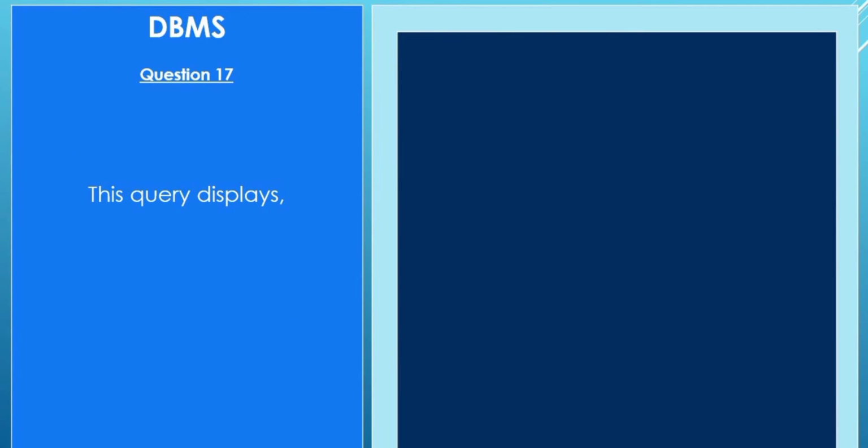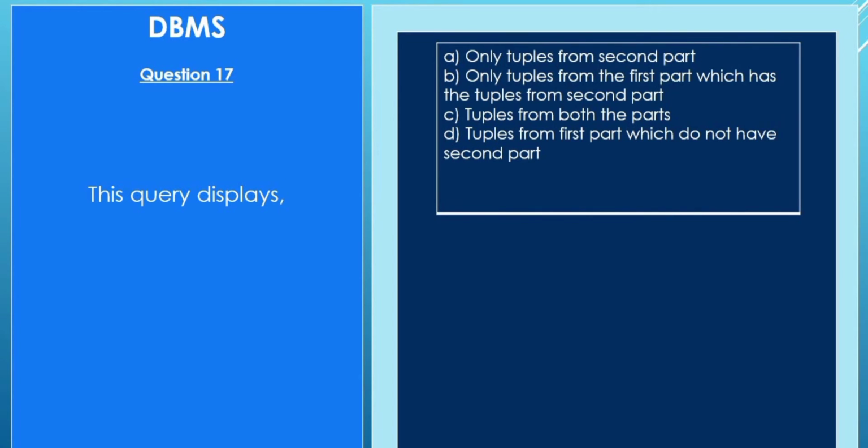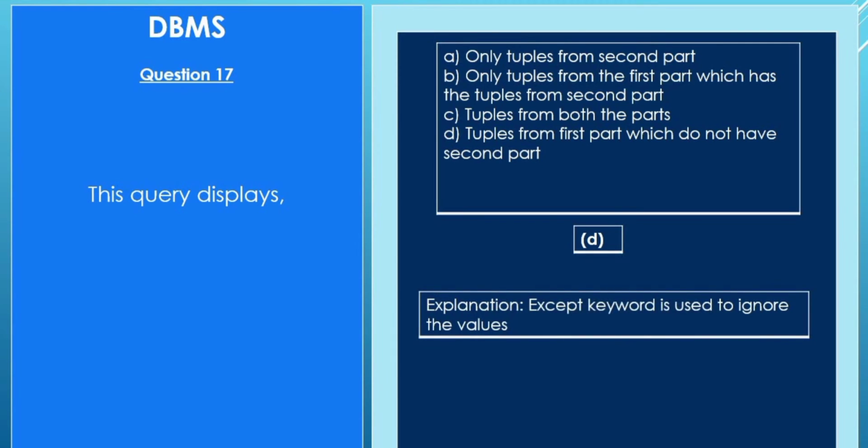Question number 17. This query displays: A. only tuples from the second part, B. only tuples from the first part which have the tuple from the second part, C. tuples from both parts, D. tuples from the first part which do not have a second part. Answer is D. Tuples from the first part which do not have a second part. Explanation: the except keyword is used to ignore the values.